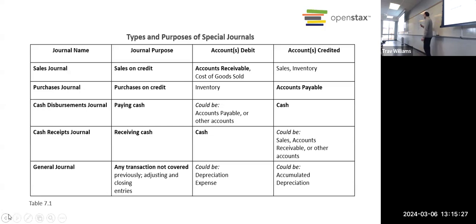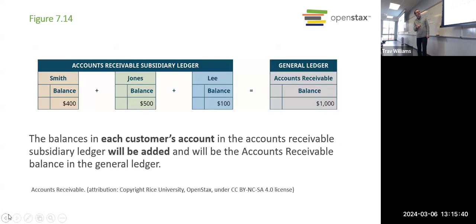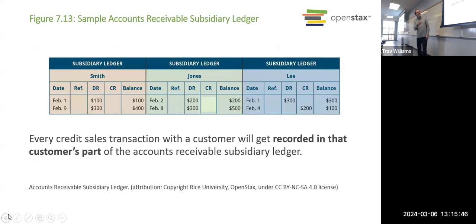Okay? Now it's a little confusing, but if you get those concepts, then the rest will make sense to you, because that's the majority of the problems we're going to look at today. All right, so we saw how you can record each customer's balance in a subsidiary ledger that's just for their accounts receivable.